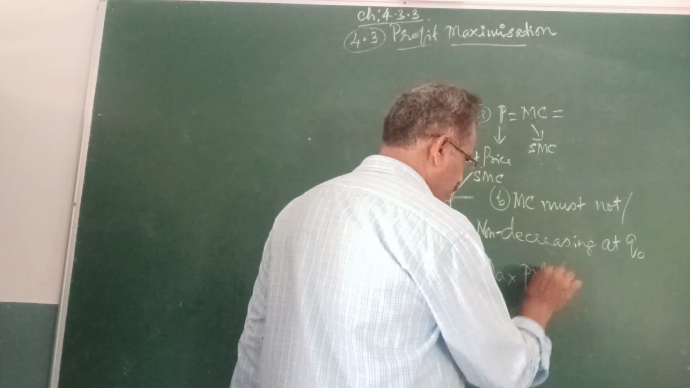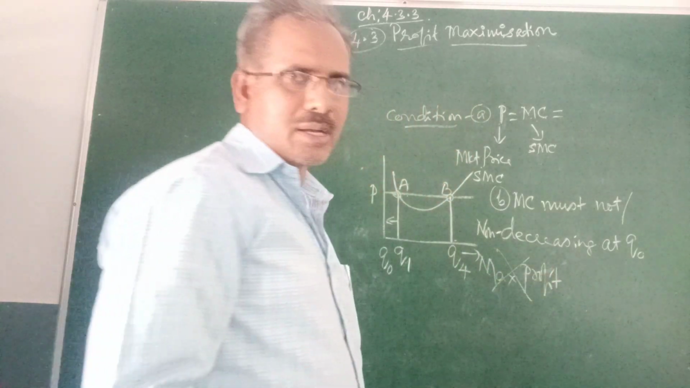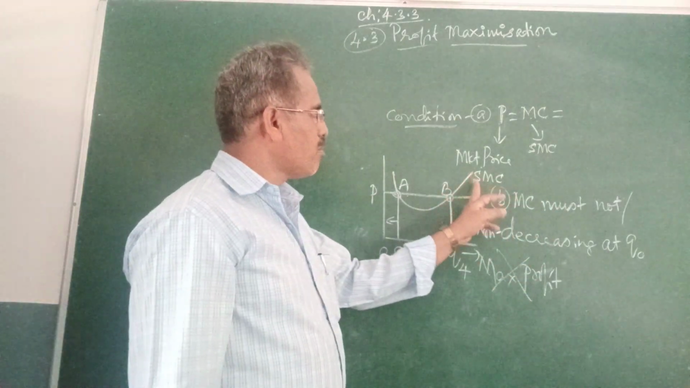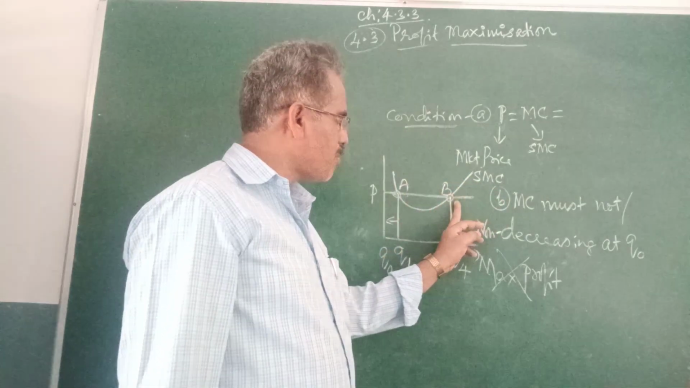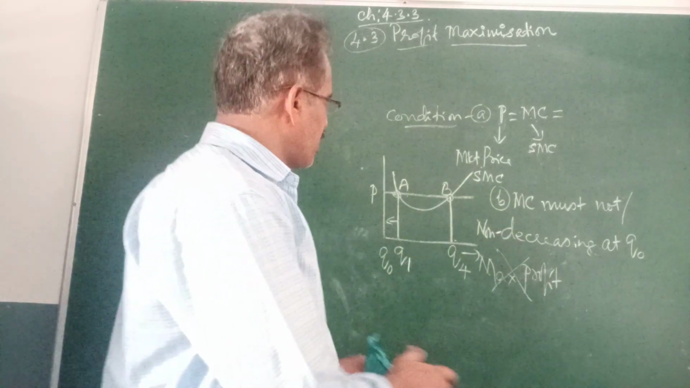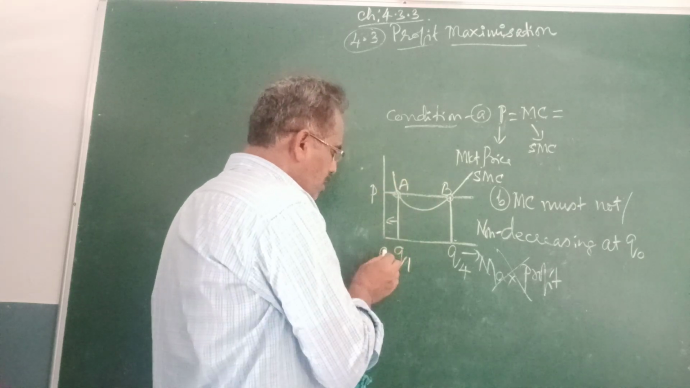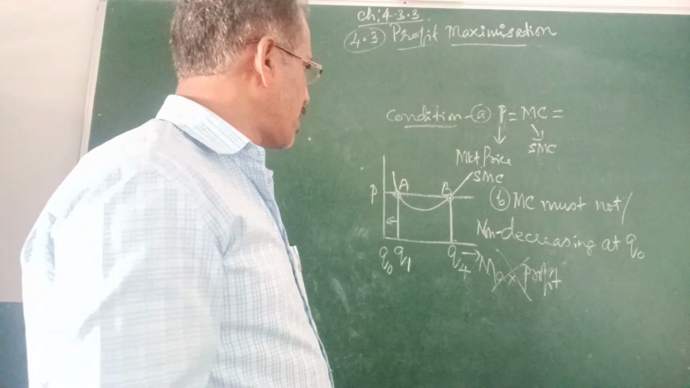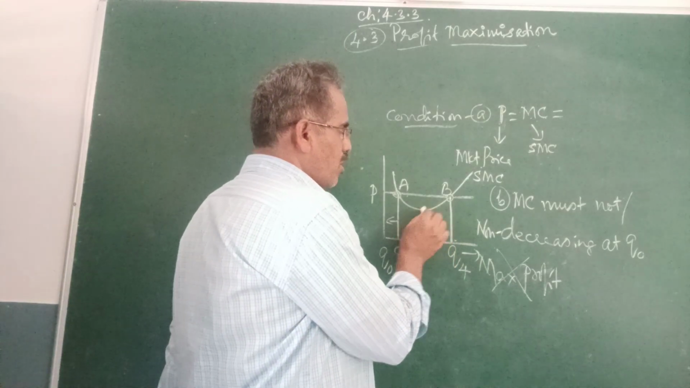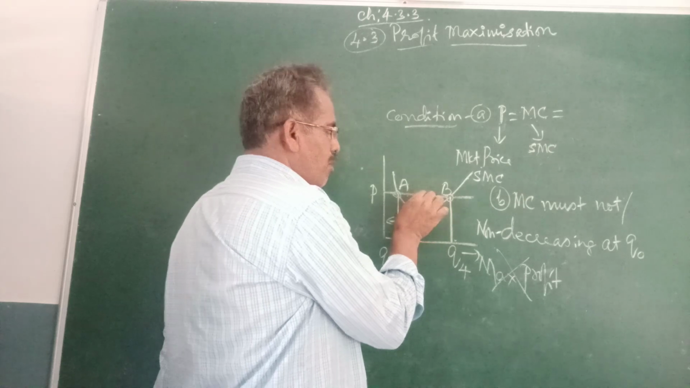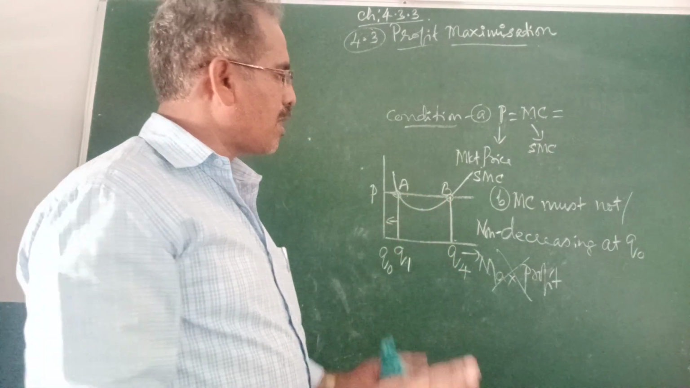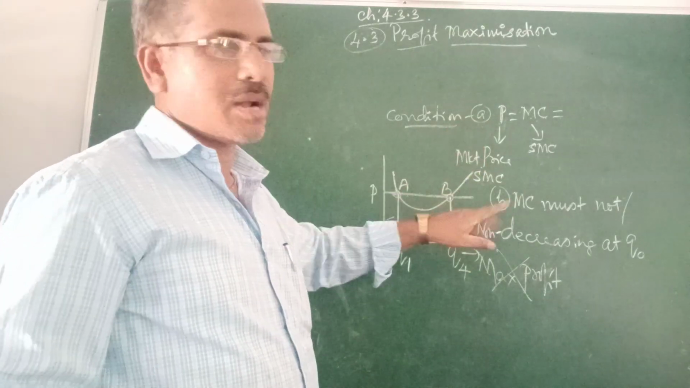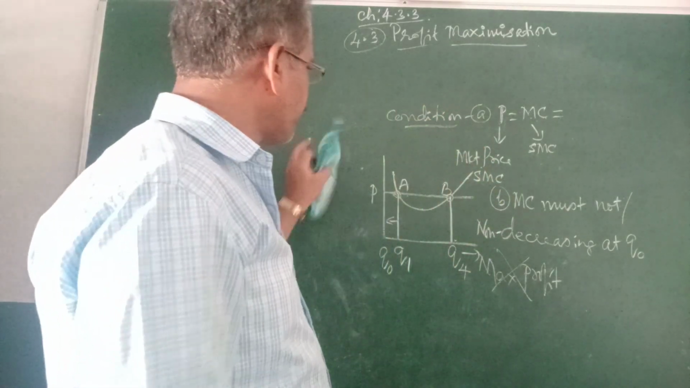A firm cannot get the maximum profit. That's why marginal cost must be equivalent to the price, meaning no profit. But when the marginal cost is decreasing at Q0, it also is not possible to get the maximization of profit. As long as the marginal cost is less and the market price is more, that is the level where the firm can get the maximum profit. These are the two conditions we came to know in the last class.